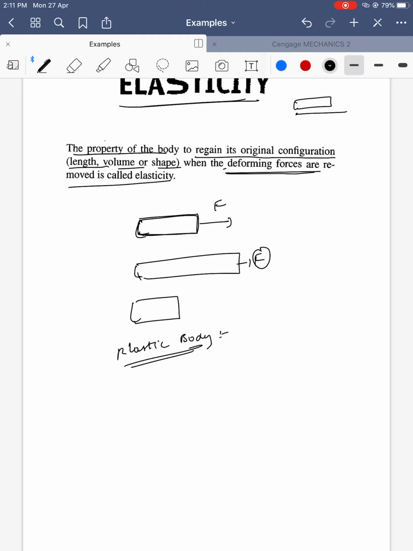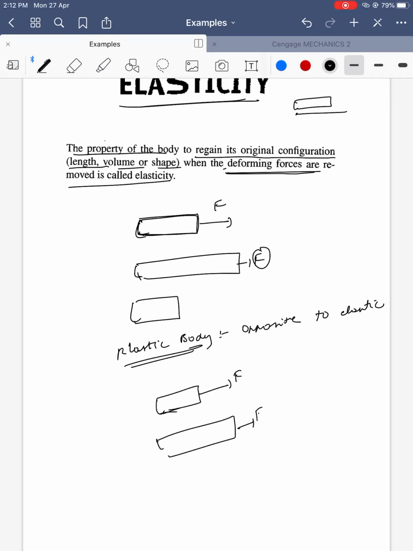It is exactly opposite to elastic bodies. The initial length is this, I applied a force, and it expands because of the force. Now I am removing the force. Even after removing the force, it stays in the same position and does not come back to its original position. This is called a plastic body.